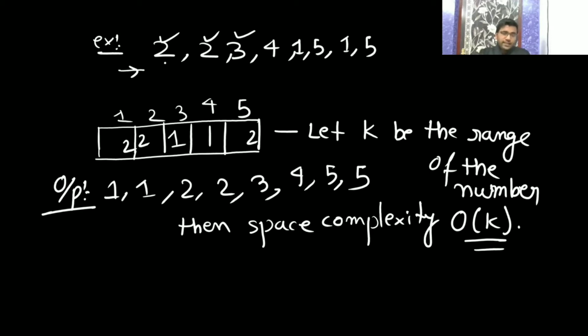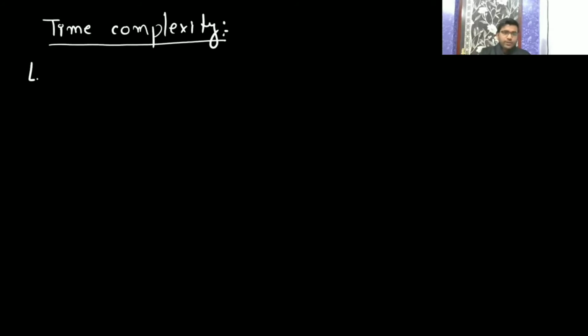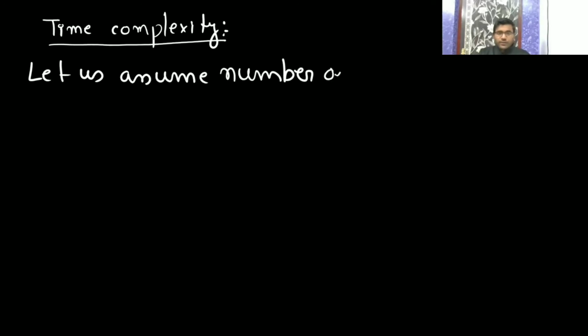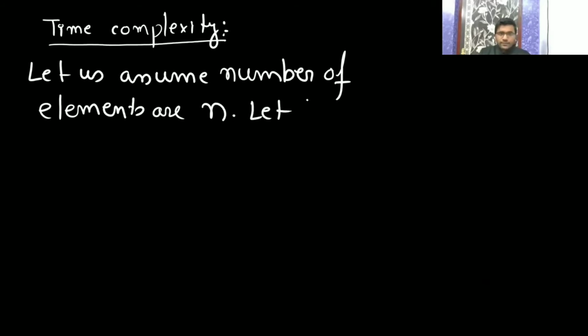You are scanning. Let us assume the number of elements you are having is n. Let k be the range of numbers.